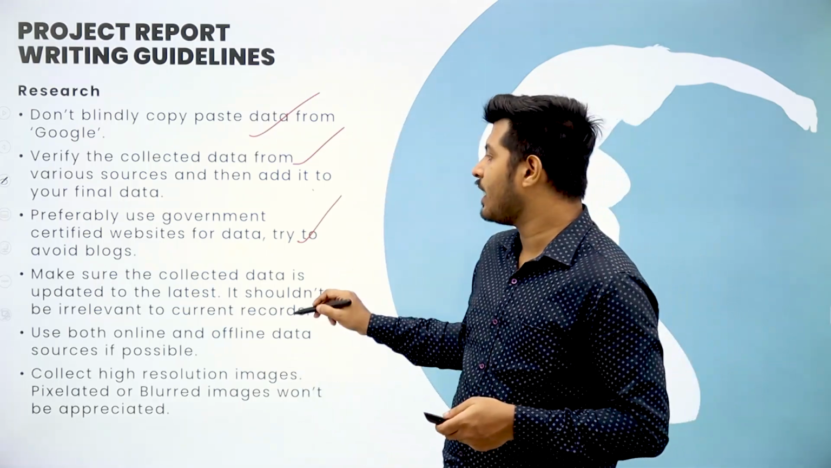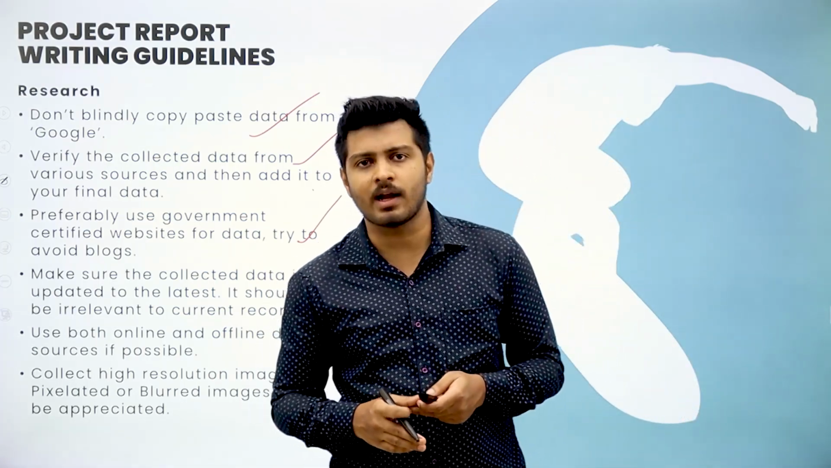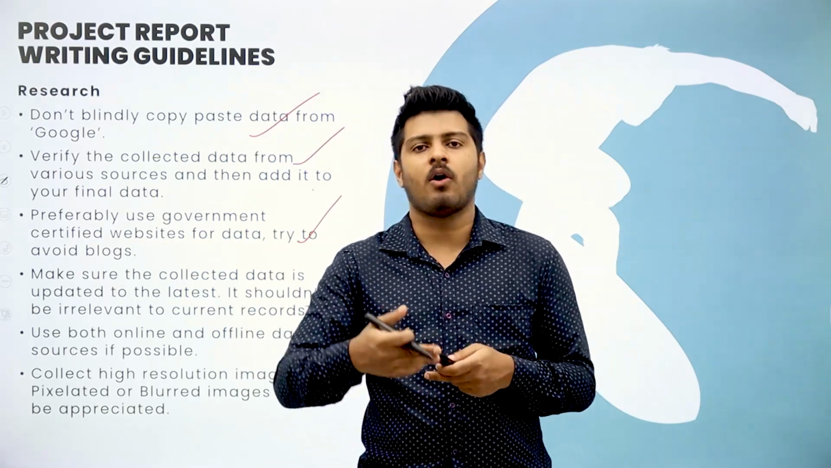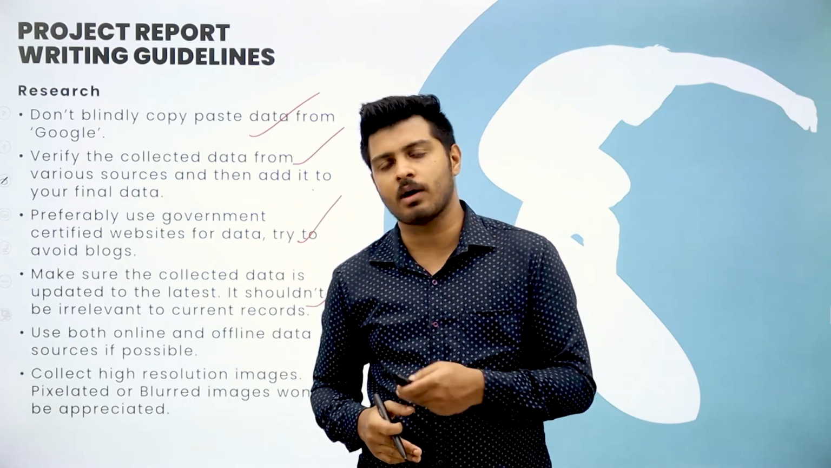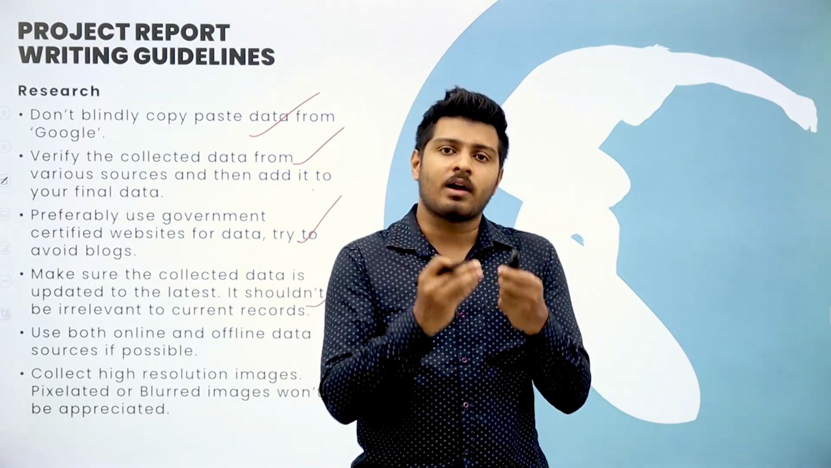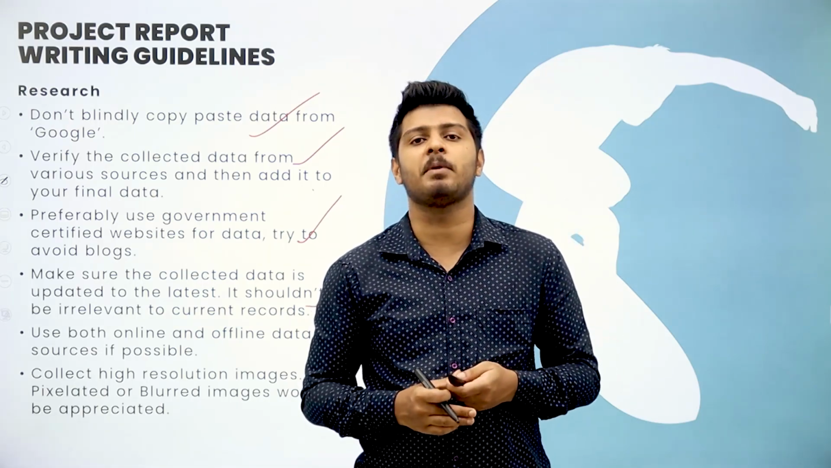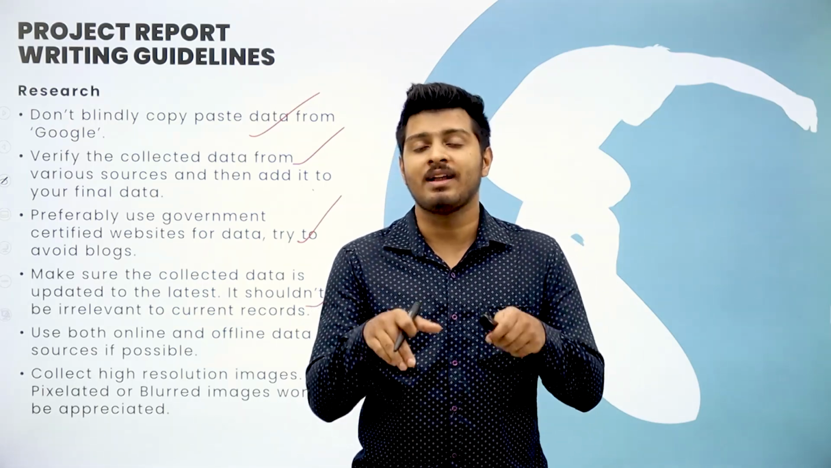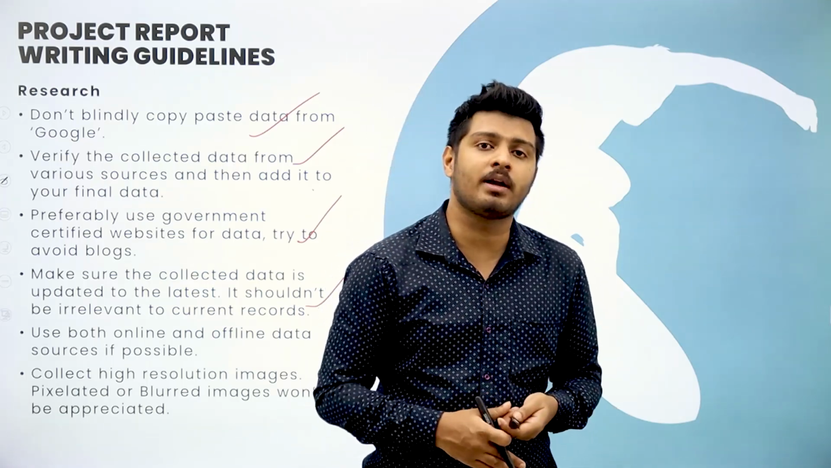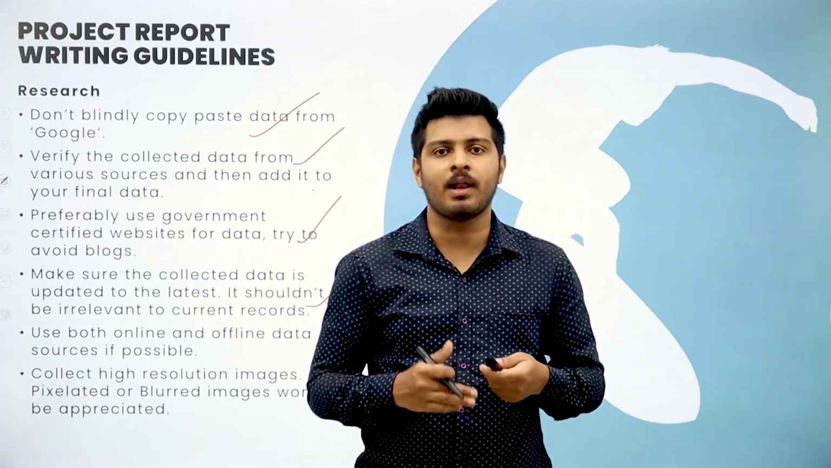Moving to the next point, make sure the collected data is up to date. When you go to the internet and check certain records, for example the Olympic gold medal list or some other award list, sometimes such lists that you see on Wikipedia and other sites might not be updated till date. Maybe somebody got an award two weeks back, but it's not updated on the internet. So you will copy and paste the same data table and implement it.